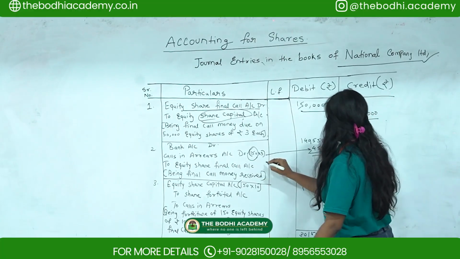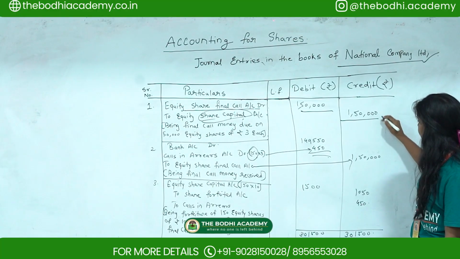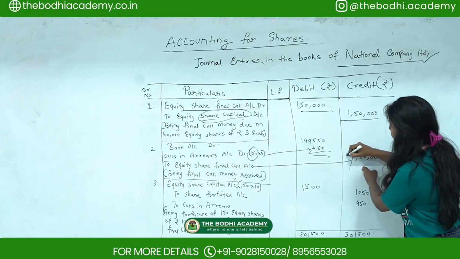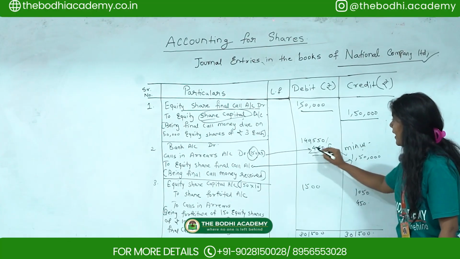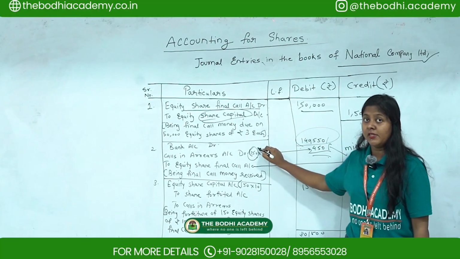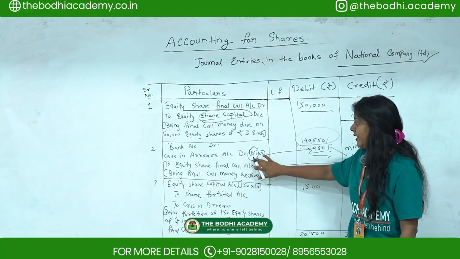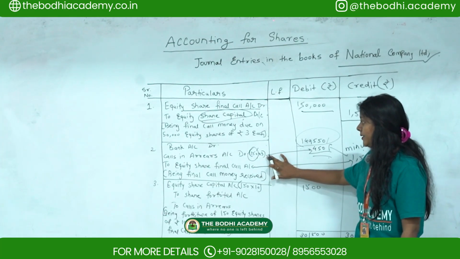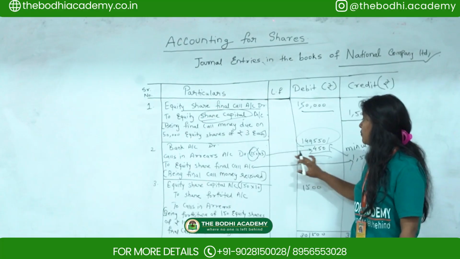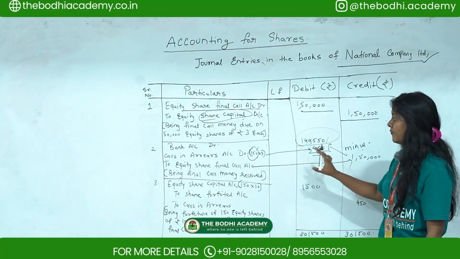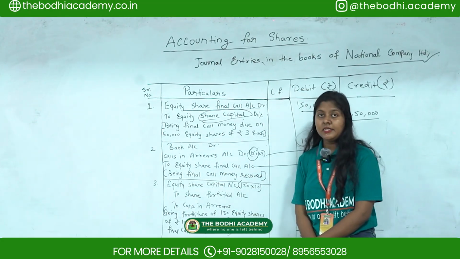And here we know that in our equity share final call account we have 1,50,000. So 1,50,000 minus 450, you'll get the actual amount remaining in the bank of National Company Limited. Since he didn't pay for 150 shares, you have to multiply it by 3, because here it is 3 per share. Then the narration you have to pass is, being final call money received.